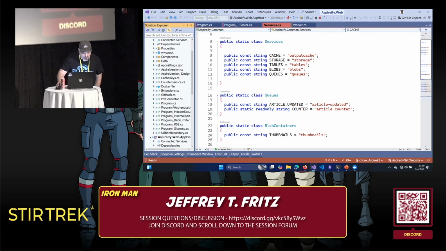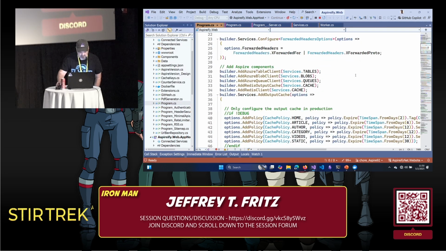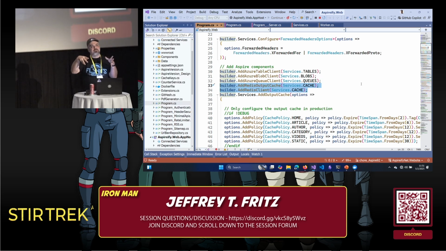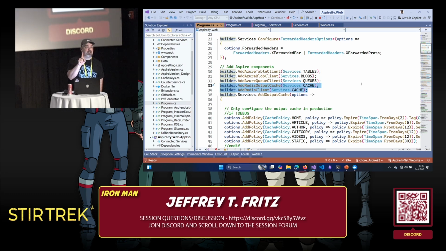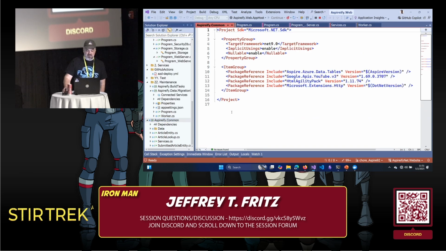Because when I get to my website and go to start up the website, I need to say things like add Redis client right here and add my Redis output cache, and I tell it, go get from the services cache. That's the name of the connection string that you're connecting to. So I have a constant name there, and if I change that name in my constant, it just rolls out to all my services, and I don't have to think about managing these magic strings everywhere. There's a trick to doing this, though, okay? And I want to make sure that you see this little bit here. So this is a class library here. It's Microsoft.NET SDK.